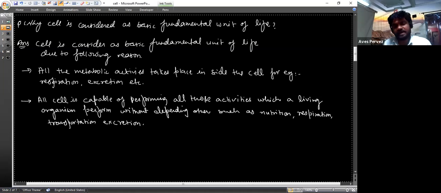Okay, so these are the activities that are performed by the cell individually. That's why we consider it a basic fundamental unit of life.